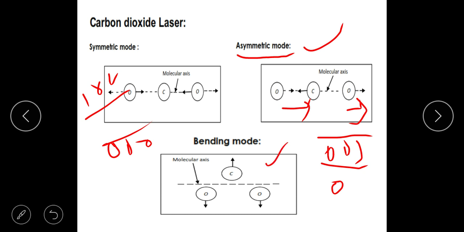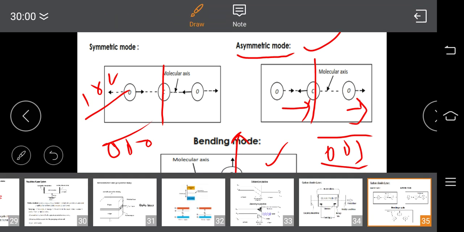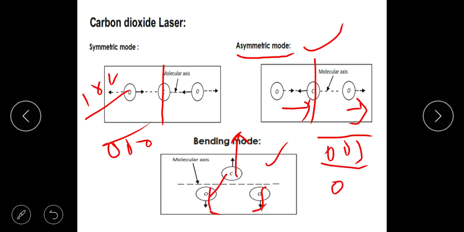What is the bending? These two were stretching with reference to the carbon. Here what is happening is they are bending. Bending means when carbon is going up, these two oxygen atoms are coming down. So there is a bend like thing here. Once again, energy is required for this.